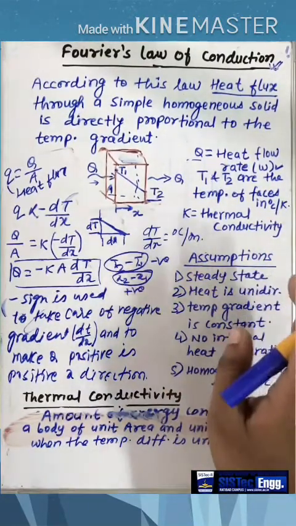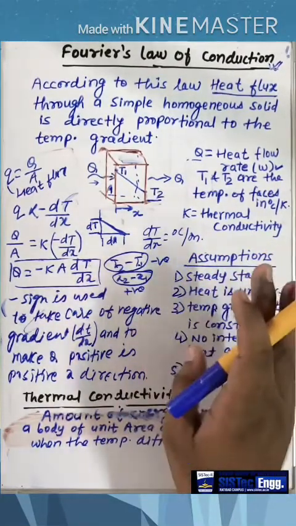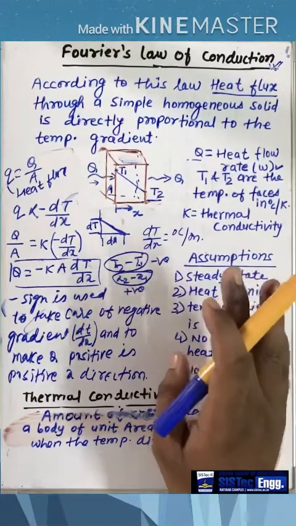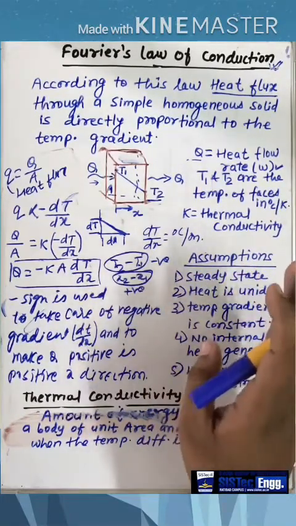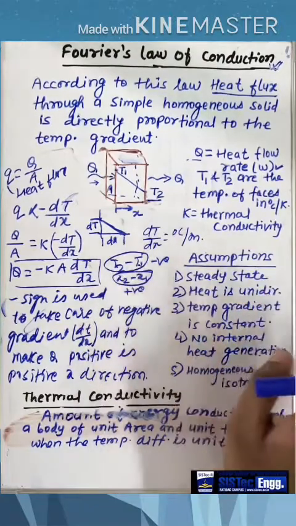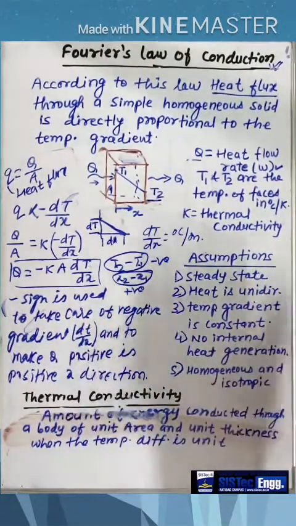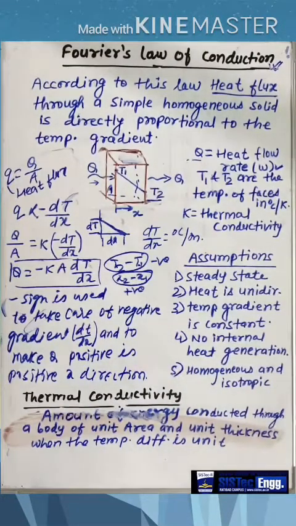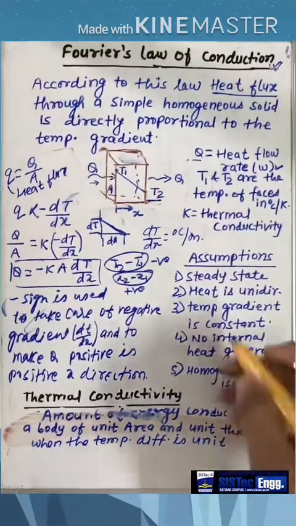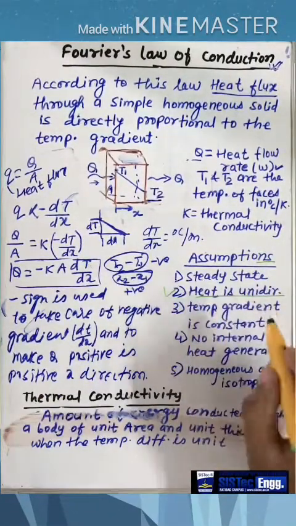The amount of heat flowing in the y direction and the z direction is very negligible or very less. So we are taking the one dimensional heat flow. So the first assumption is that heat flow in our case is one dimensional or unidirectional.